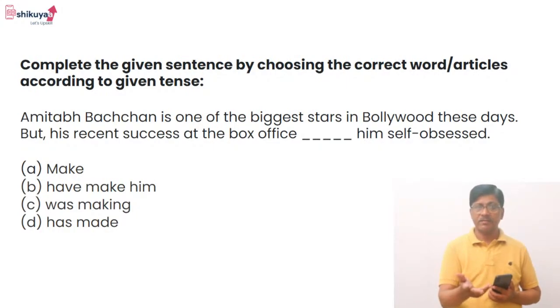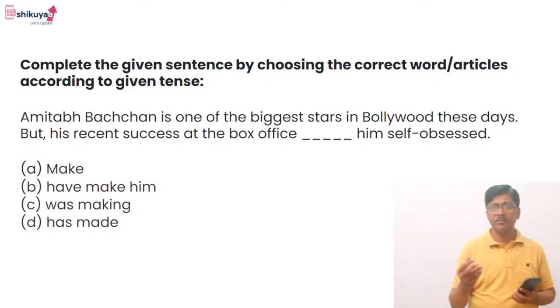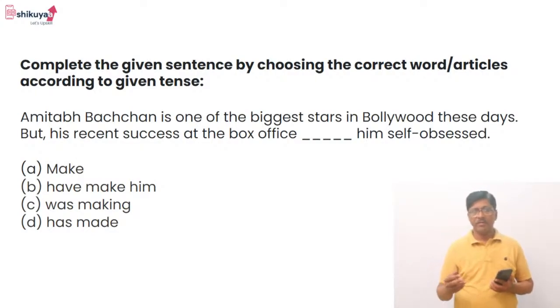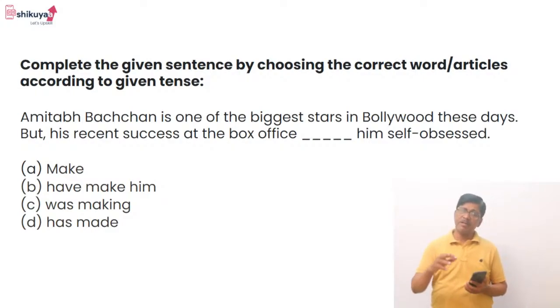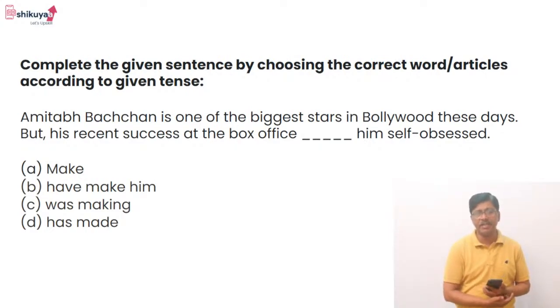The success of biggest star, right? So the impact is, what is the impact? The impact is that he is now becoming self obsessed or obsessed. Look at that word, ed, matlab past tense. He has already become self obsessed. Okay, ed past mein diya, has already become self obsessed.